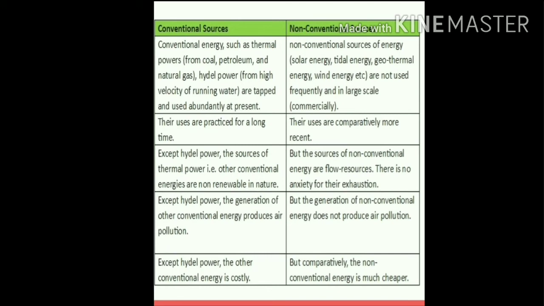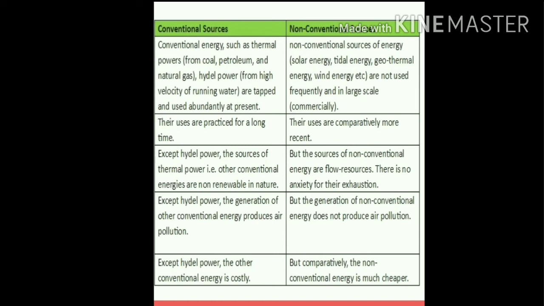So this means that the conventional sources are non-renewable. They are limited in stock. So if you exploit them continuously, they might completely get exhausted. But this is not the case as far as the non-conventional sources are concerned, because the non-conventional sources are renewable. That means they can get regenerated quickly, so you do not have to worry about their exhaustion. Understood?